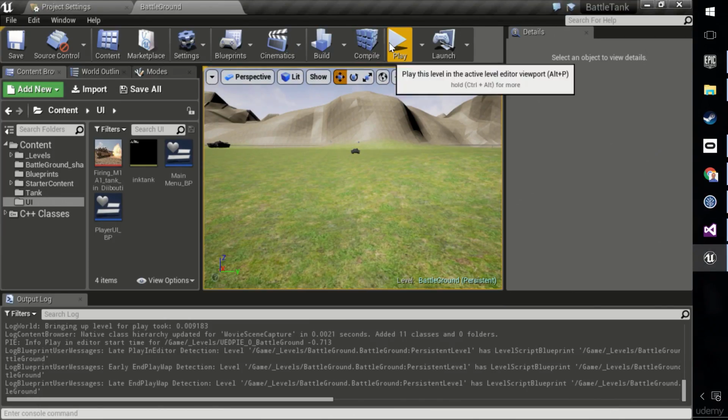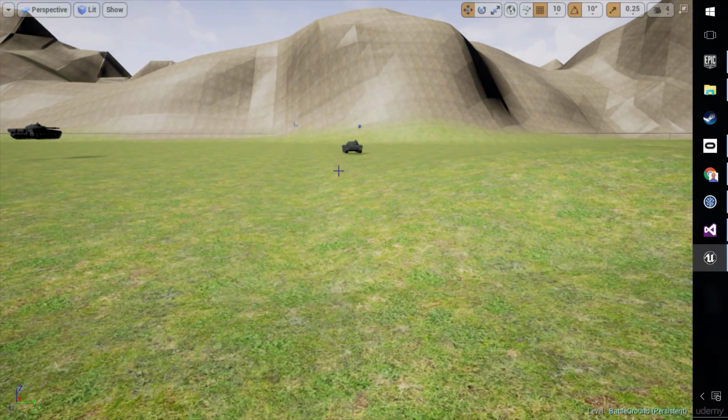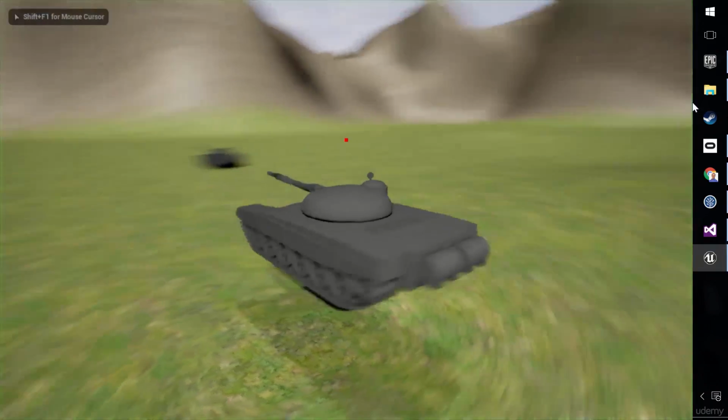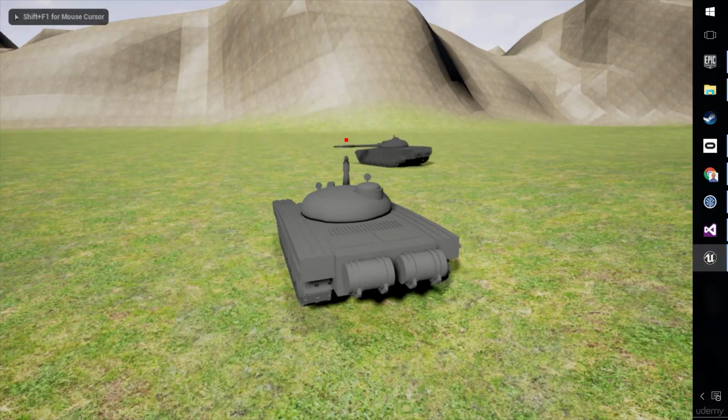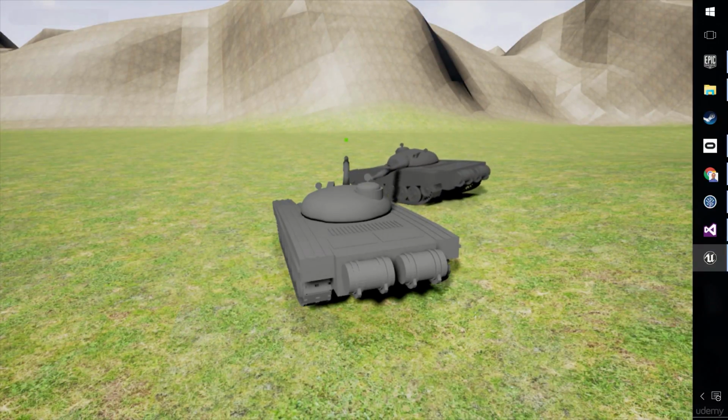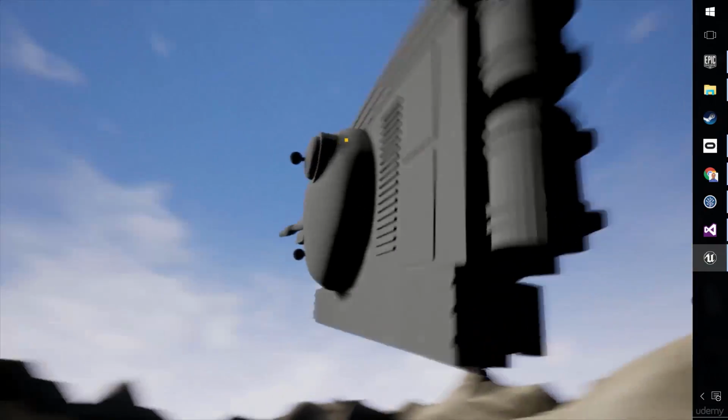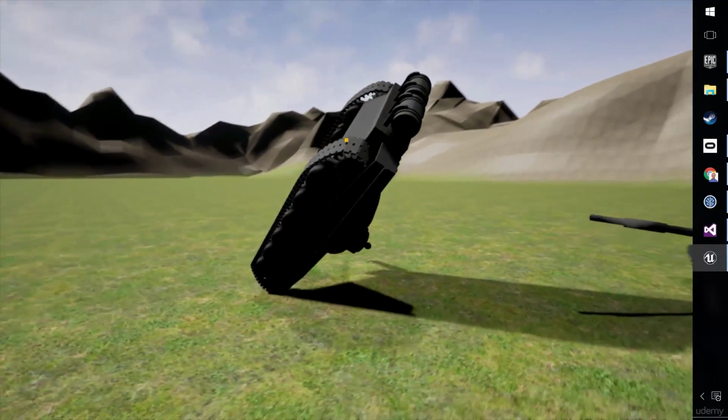So great, it's good news. We actually have aiming working, which is quite satisfying. And it's much nicer now that you know when you can and can't fire. I'm just going to get my controller out and have a play and have a quick think about what's the least fun thing about this.